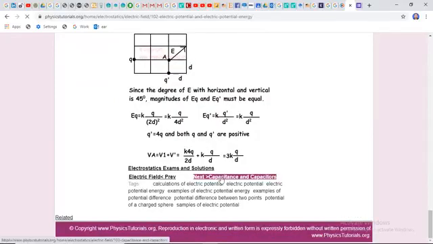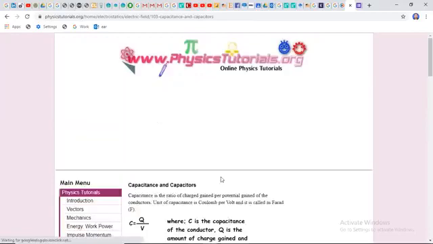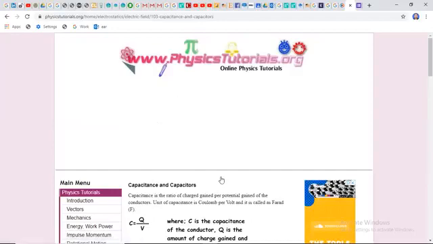The next topic is capacitance and capacitors. So we discussed three topics: resistance and equivalent resistance, capacitance, and capacitor. We all know resistances are connected in series, in parallel, or in series and parallel. These are the three combinations in which we connect resistances in different aspects.